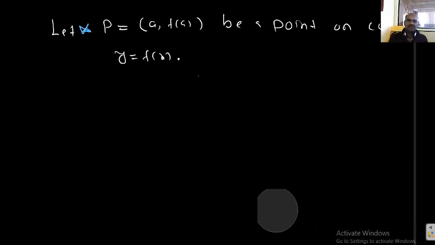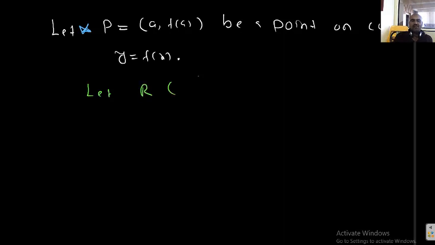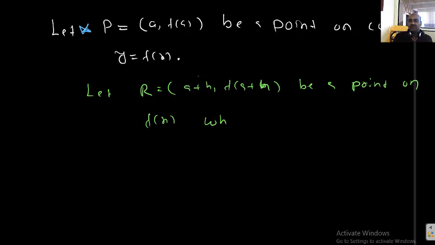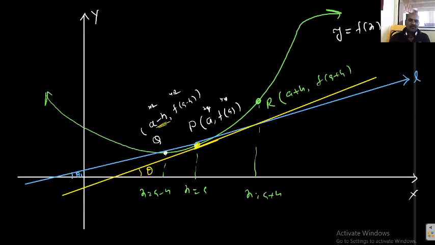The continuation of that, actually. Let R(a+h, f(a+h)) be a point on f(x), which is in the right neighborhood of P. Okay. So, students, what happened now?